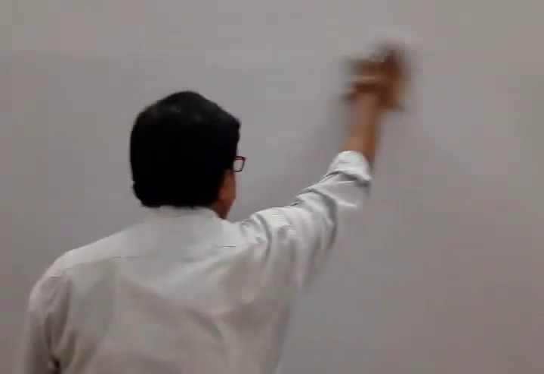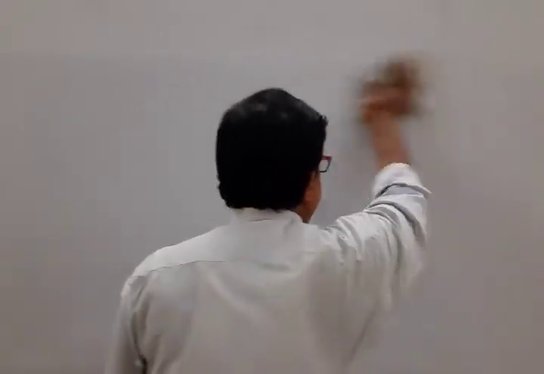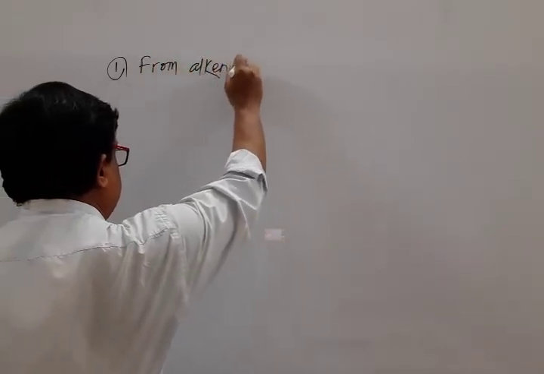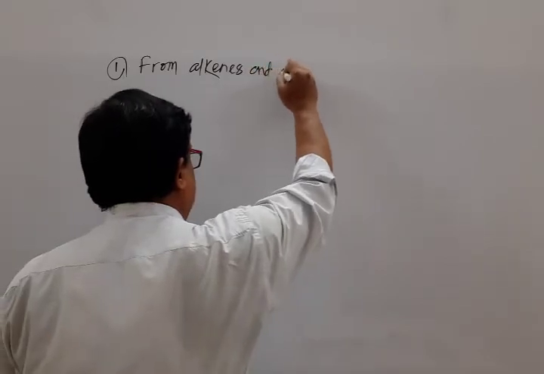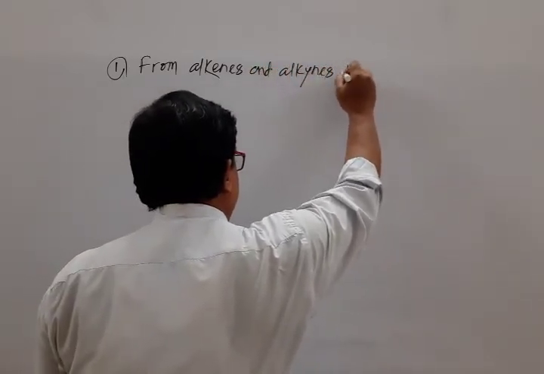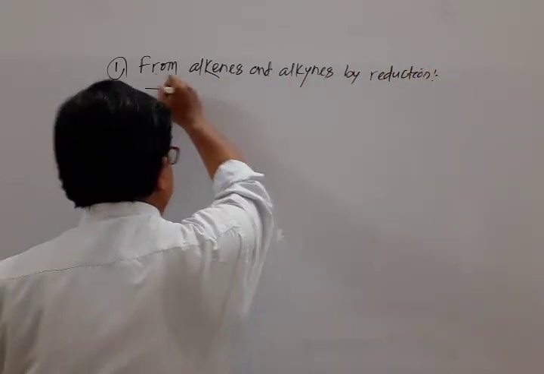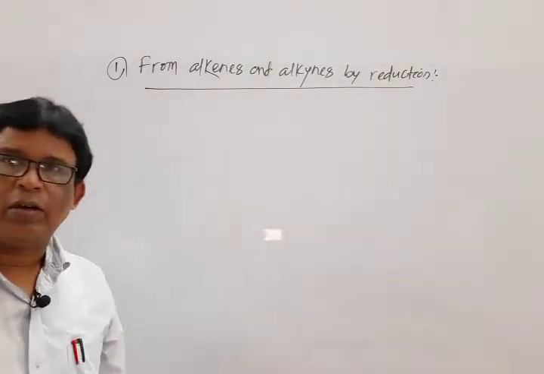Point one is from unsaturated compounds, that is known as alkenes or alkynes by reduction. This is also a scientific name reaction that is known as Sabatier-Sanderens reaction. That is point one, from alkene and alkynes by reduction. Reduction means addition of hydrogen.